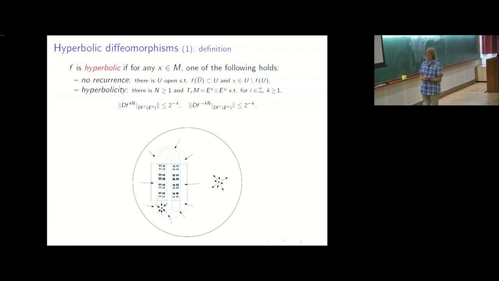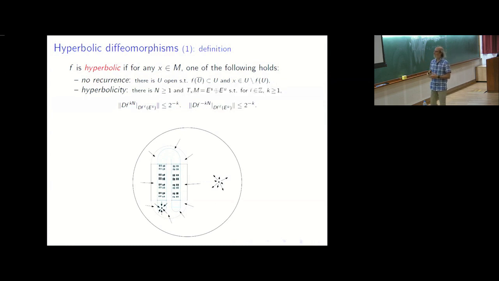So you have the non-recurrent part. And on the recurrent part, you require the hyperbolicity, which is that you contract in one direction and you expand in the other one. I put it in a pointwise version, but again, you may skip it.